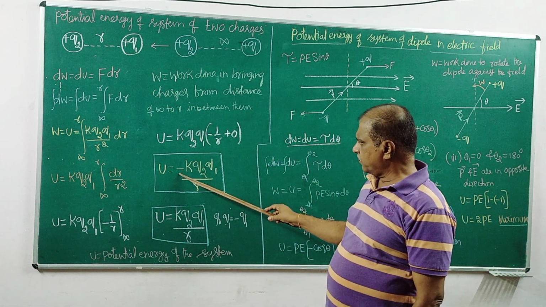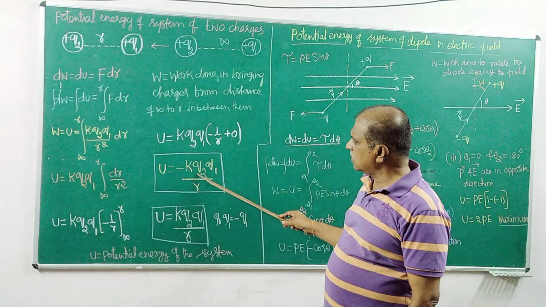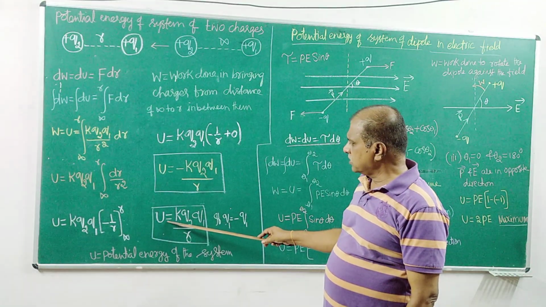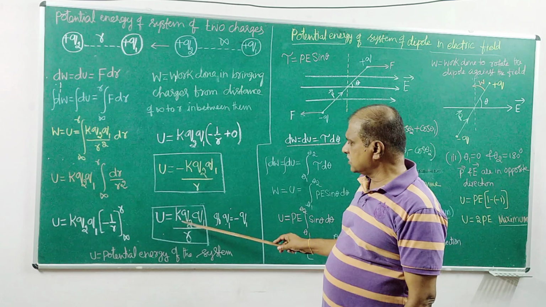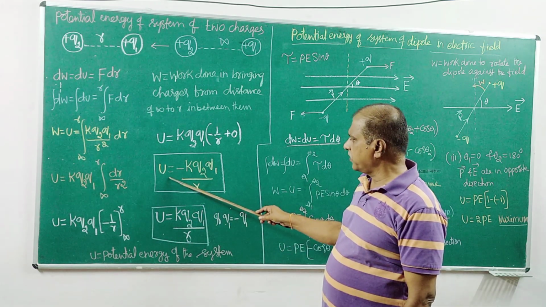So the potential energy is work done on the system, or work done by the system if the charges have different signs. This is the equation we have derived.